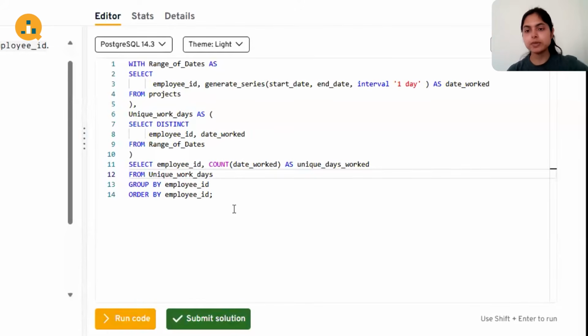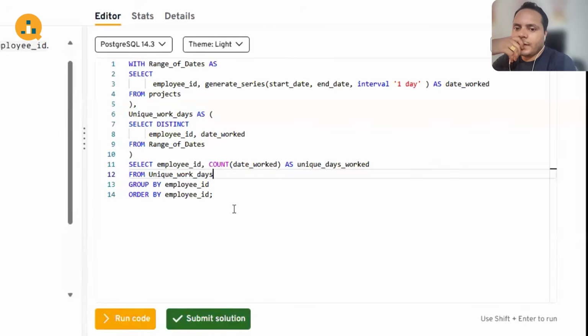And then since we have all the dates listed now, we can take the unique pairs of employees and the dates on which they work. So the second query is doing that work for us. It is taking the distinct pairs of employees and the dates that they worked. And that will deal with the overlap issue that's happening.